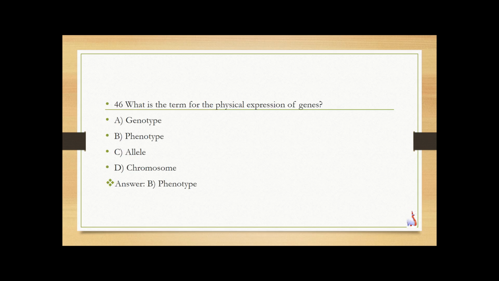What is the term for the physical expression of a gene? A. Genotype, B. Phenotype, C. Allele, D. Chromosome. So the answer is phenotype. Phenotype is observable traits, genotype is genetic makeup.